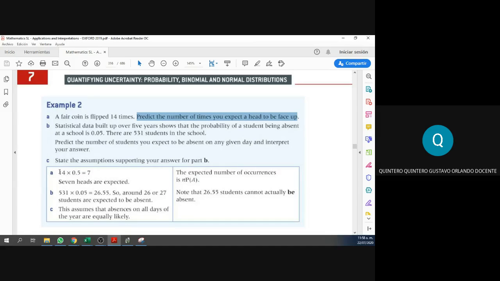Look at this. We're going to take the total amount of times we flipped it, 14 times, and multiply it by the probability of getting heads. So the probability is 1/2, right? 0.5. That is the probability. So the solution is 14 times 0.5. We expect to have 7 heads.